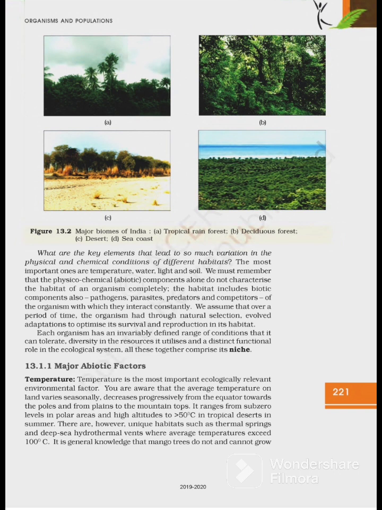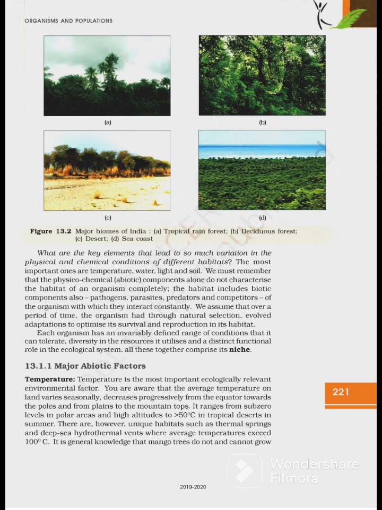What are the key elements that lead to so much variation in the physical and chemical conditions of different habitats? The most important ones are temperature, water, light and soil. We must remember that the physicochemical components alone do not characterize the habitat of an organism completely.